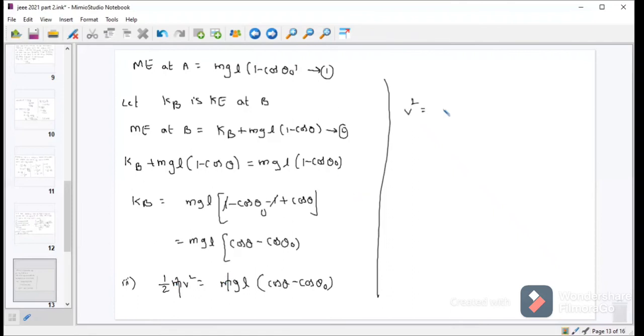V square is equal to 2gL into cos theta minus cos theta naught, or this can be written as V equal to square root of 2gL into cos theta minus cos theta naught. Right? So simple calculation method. You have to know how we are finding HA, how we are finding HB, what was asked. Please read the question one or two times, then the answer will become very easy for you. Okay.